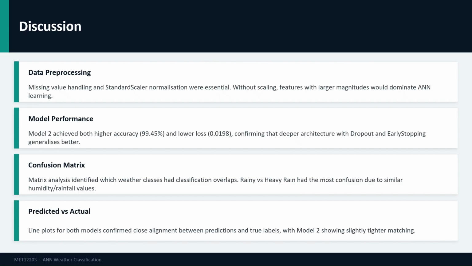This suggests that adding more features such as atmospheric pressure or visibility could help the model distinguish between these classes more reliably. On the predicted versus actual graph, both models produce predictions that closely follow the actual label, with Model 2 showing slightly tighter alignment, visually confirming its better generalization performance.